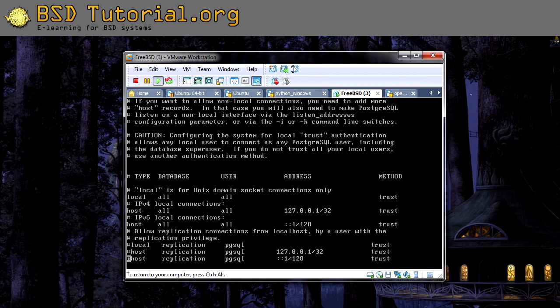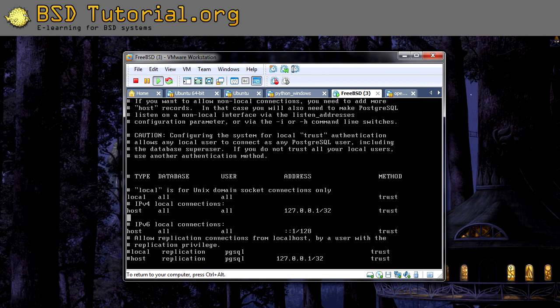You can go all the way down to the end of the file and insert right under here, I guess that should be okay. Then you type host all, and then the IP range that you have.